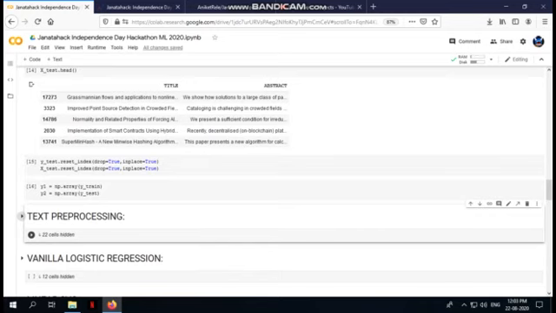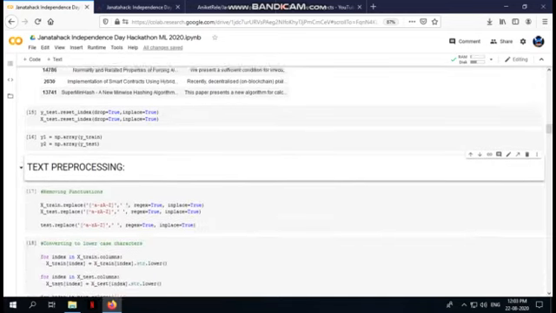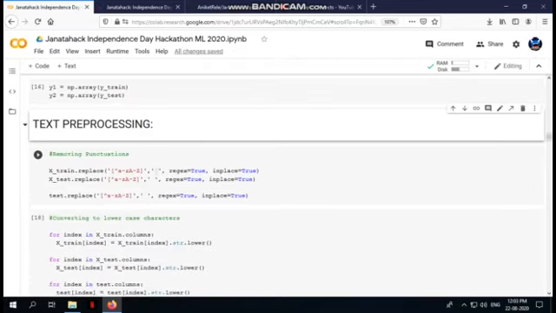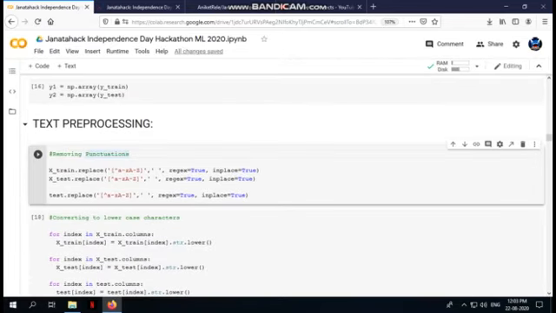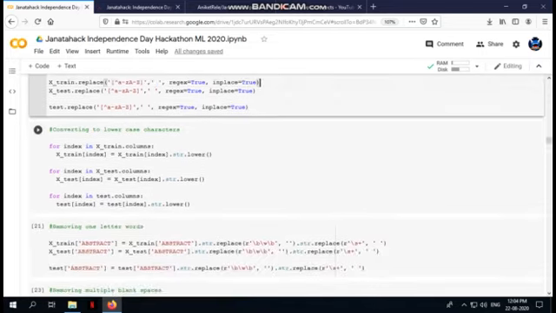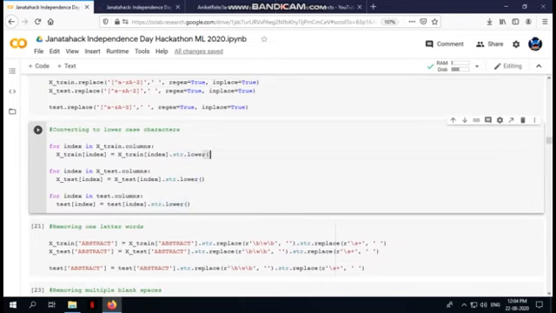Now let's have a look at the text processing. The first step I've done here is removing punctuations. Except for small a to small z and capital A to capital Z, we are going to replace everything with a space. So all the punctuations and all the numbers are going to be replaced by a space. After that I have passed the string.lower command to convert each and every string, each and every row, into lowercase. So our data will be in lowercase.